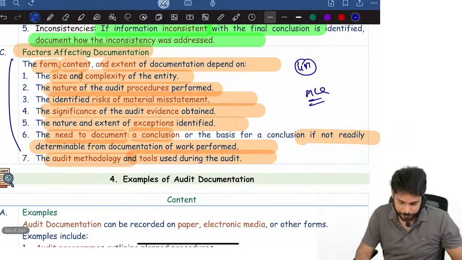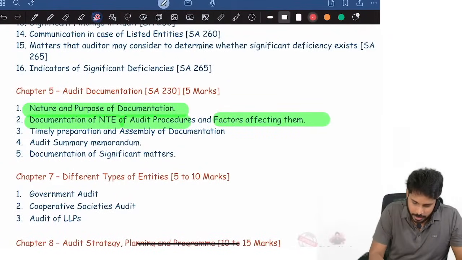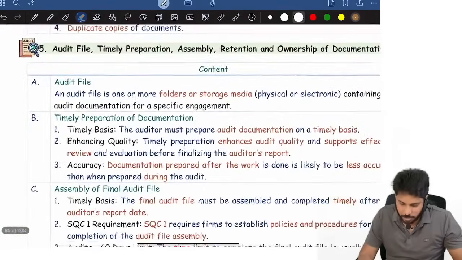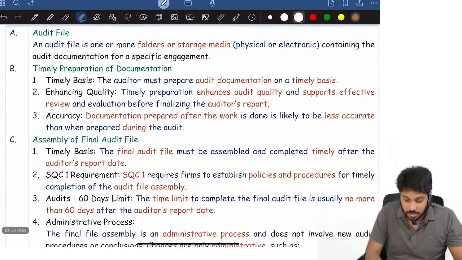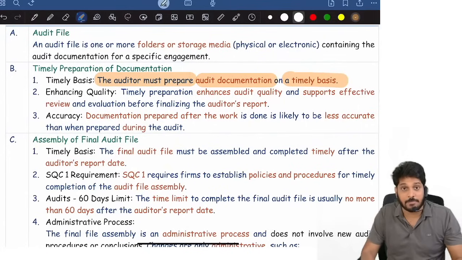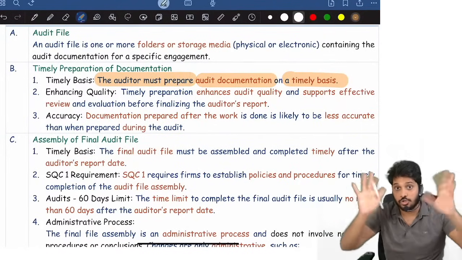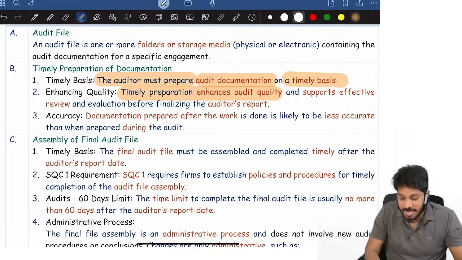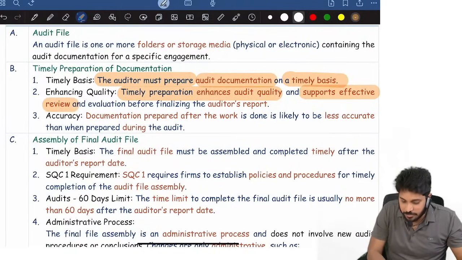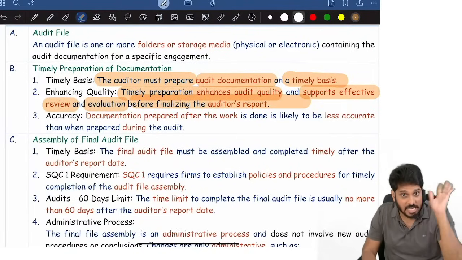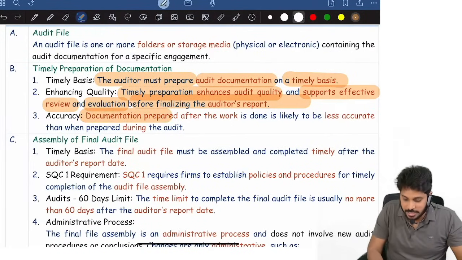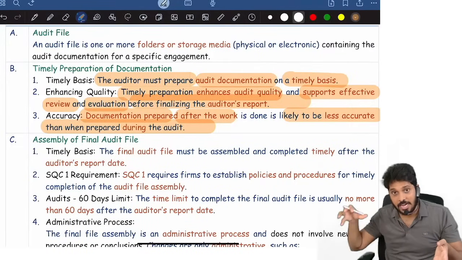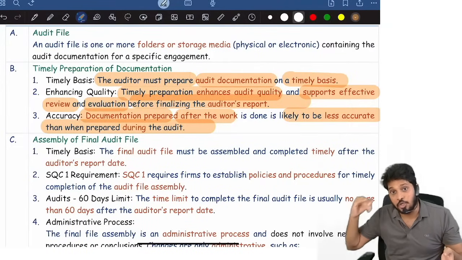Next, you see timely preparation and assembly. The next question is timely preparation and assembly of documentation. Timely preparation: the auditor must prepare documentation on a timely basis as the audit goes on. You should not document at the end of the audit. While doing the audit, you should document. Timely preparation enhances audit quality and supports effective review and evaluation before finalizing the audit report. Documentation prepared after the work is less accurate than documentation made while doing the audit.